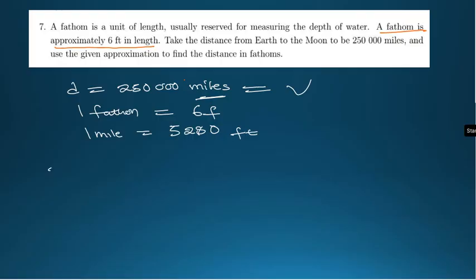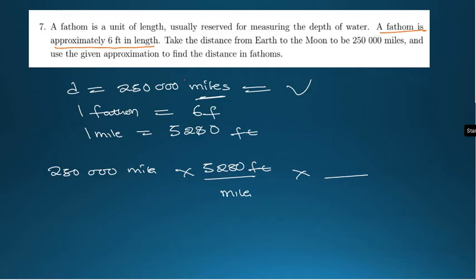So to convert our 250,000 miles, we're going to multiply and set miles down so that miles cancel, and we convert to feet. 5,280 feet. What have we been told about feet? We have been told that 6 feet is equal to 1 fathom.